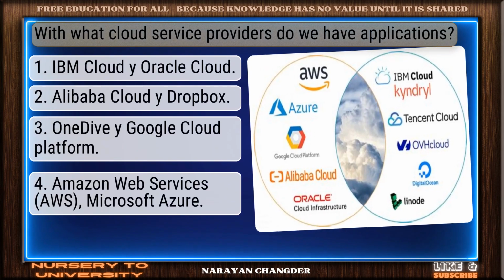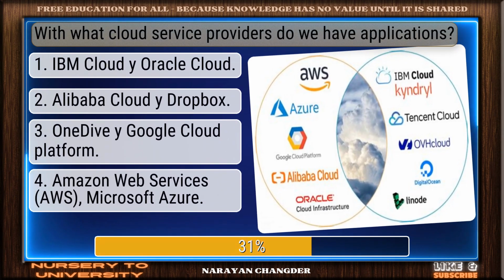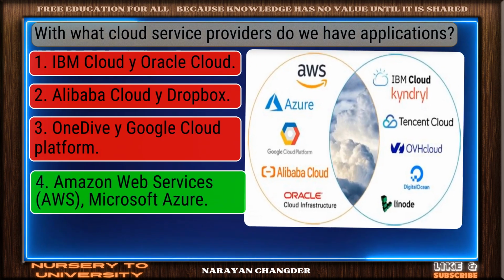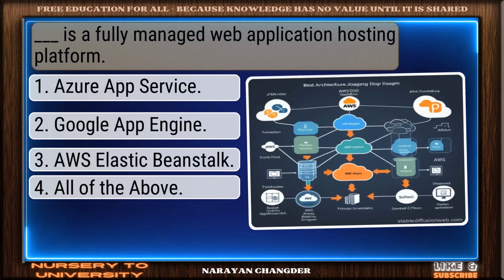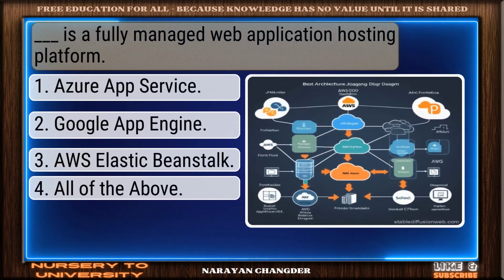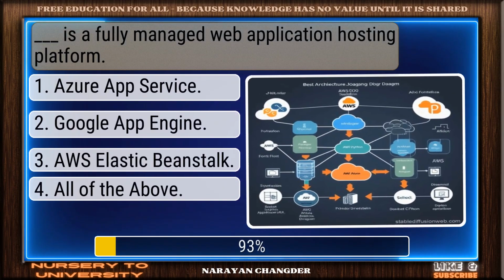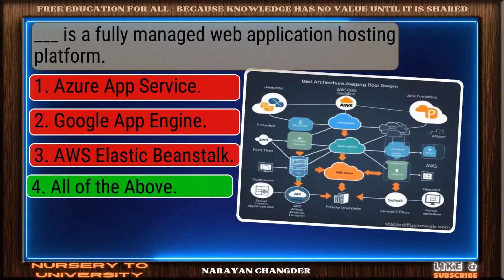Question number 29. With what cloud service providers do we have applications? Right again. Amazon Web Services, Microsoft Azure is a valid answer. Question number 30. Dash is a fully managed web application hosting platform. Bravo. All of the above is the answer.